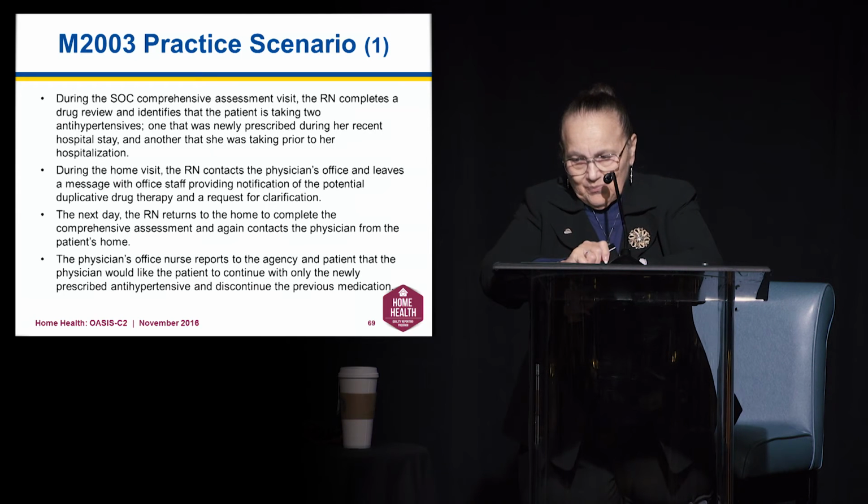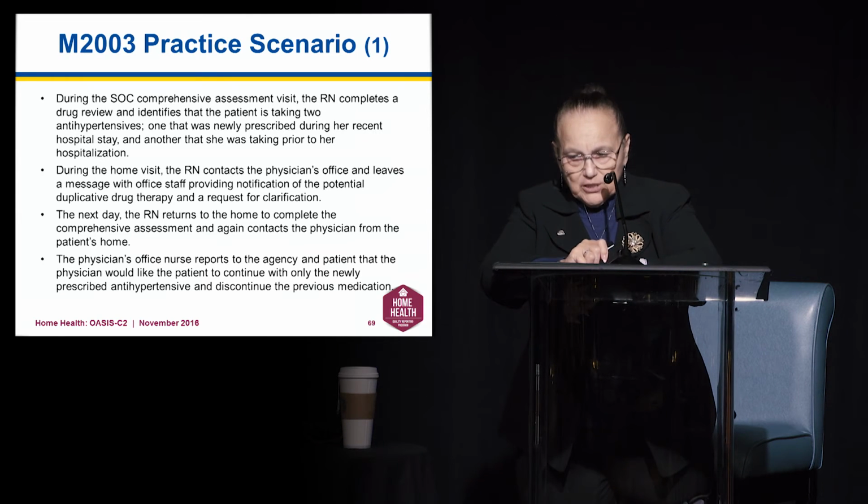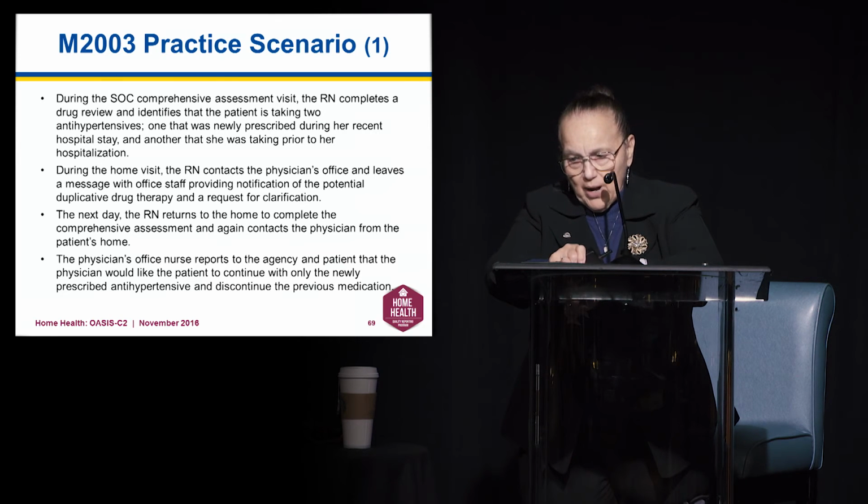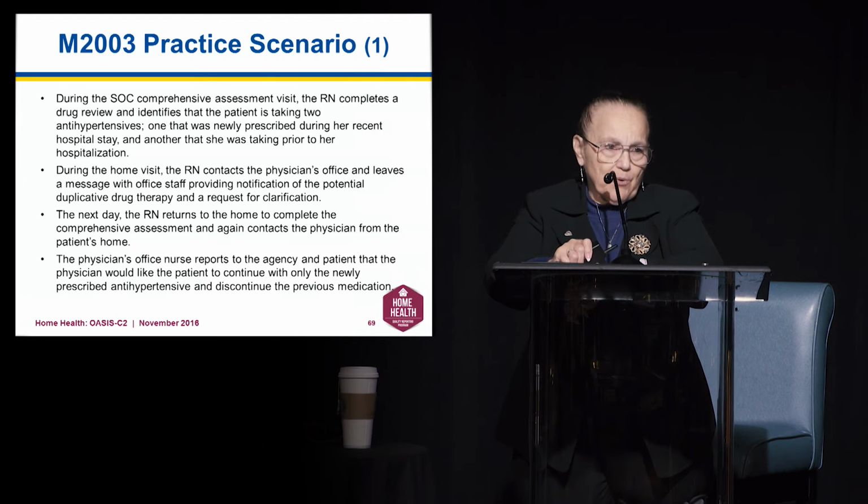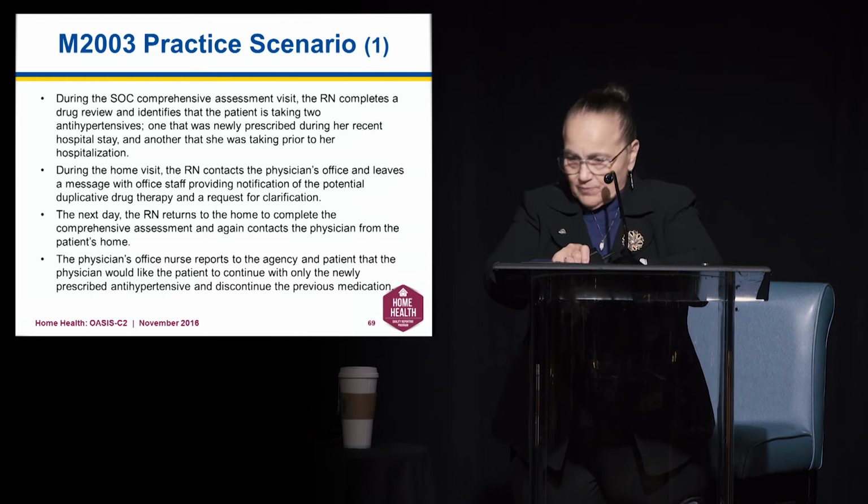2003. Here's our first situation. During the start of care comprehensive assessment visit, the nurse completes her drug review. She identifies that the patient is taking 2 antihypertensives, one that was newly prescribed during the recent hospital stay, and another that she was taking prior to her hospitalization.